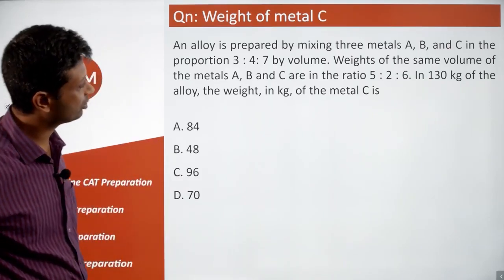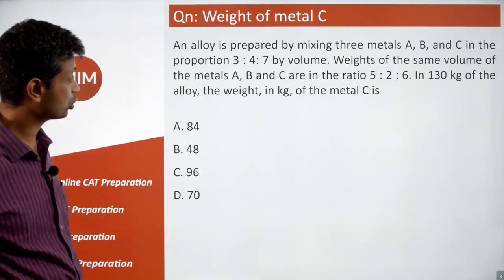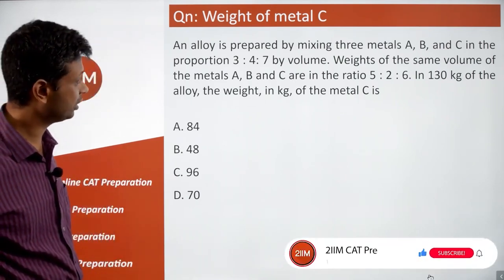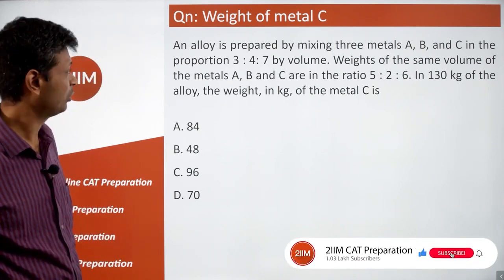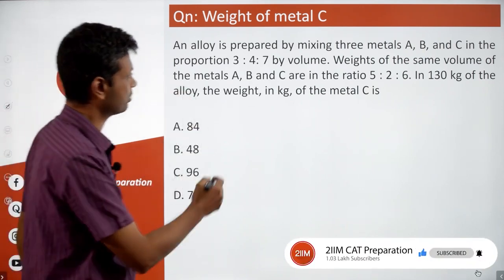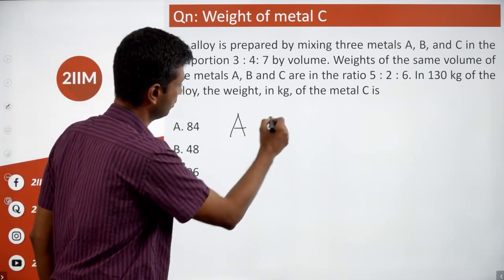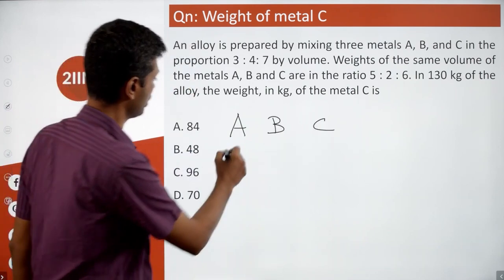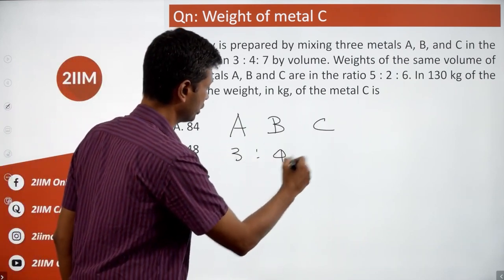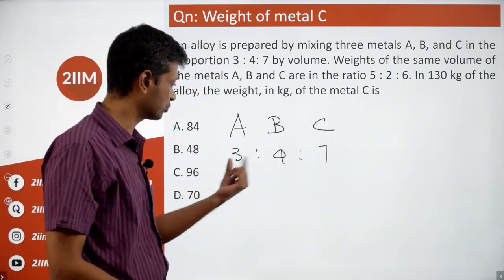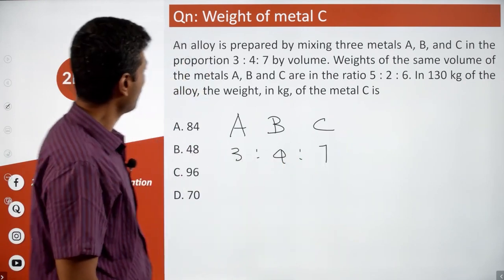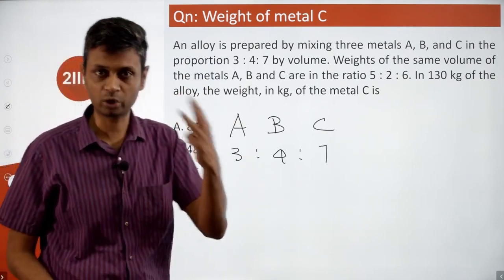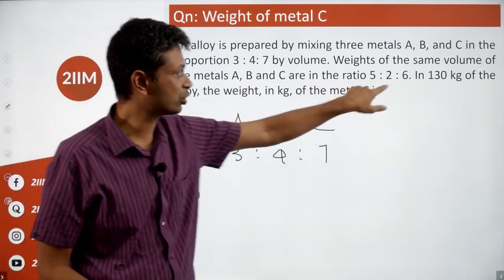An alloy is prepared by mixing three metals A, B and C in the proportion 3:4:7 by volume. Weights of the same volume of the metals A, B and C are in the ratio of 5:2:6. 130 kilogram, etc. We'll come to the question part later. There are three metals A, B and C. This has volume in the ratio 3:4:7. So if we have 14 liters, then there are 3 liters of this, 4 liters of this and 7 liters of that.